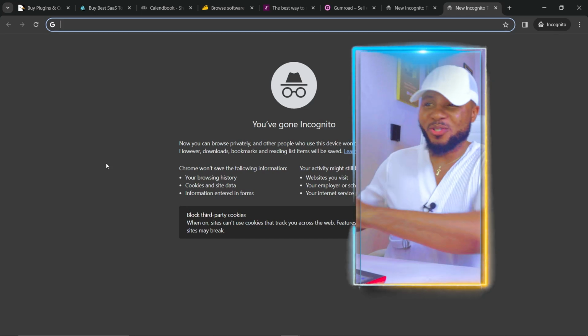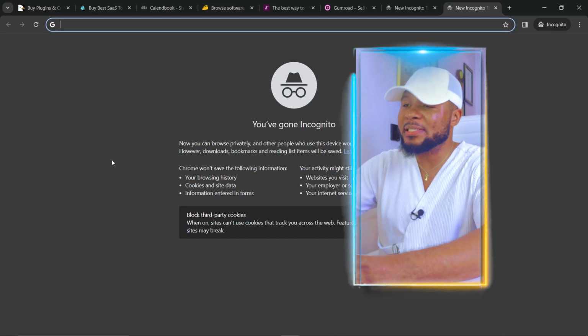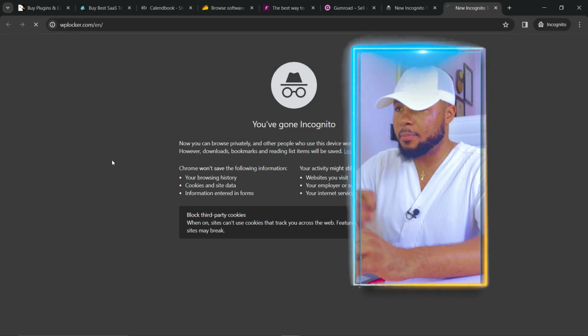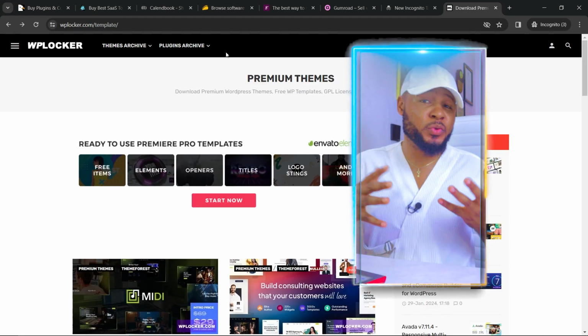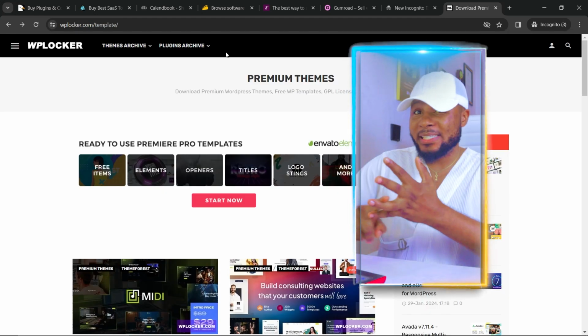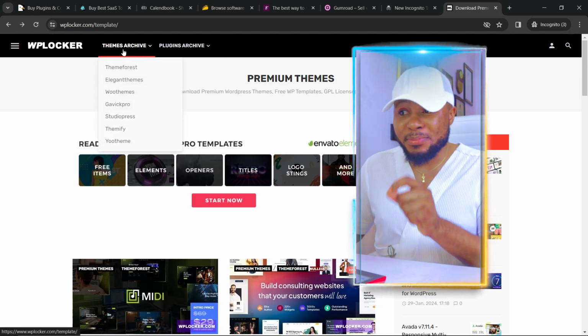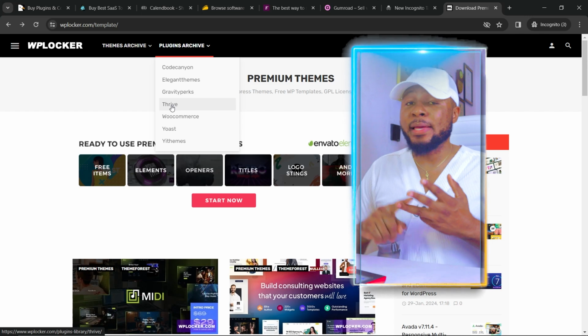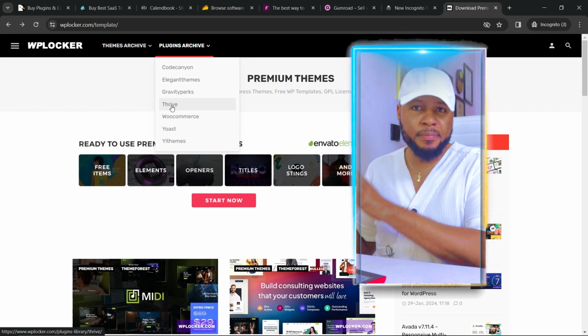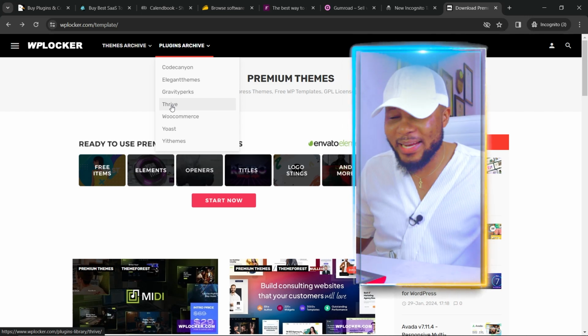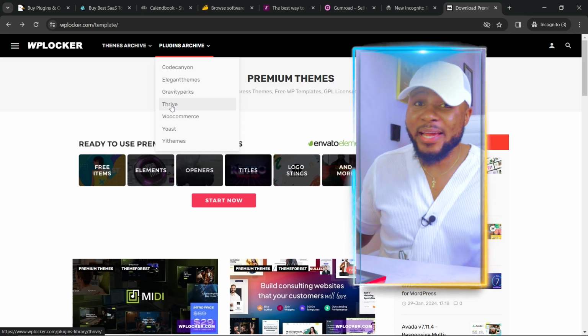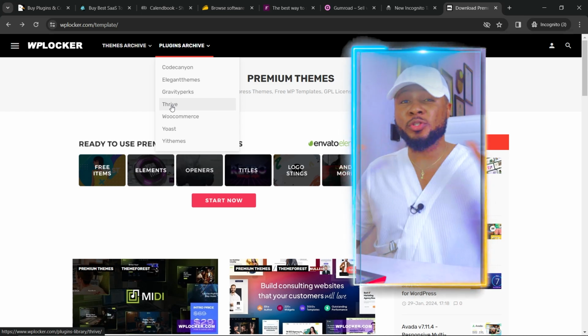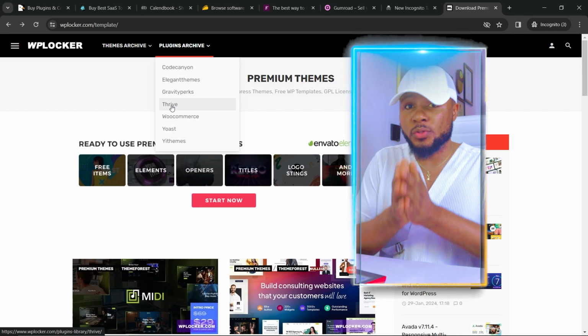So what you need to do is to come over to your browser and visit wplocker.com. Now, this platform is where you can get anything related to web designing, plugins and themes especially. So here you can see themes archive and plugins archive. So any type of plugin that you're looking for or any type of themes that you're looking for, you're going to find them here. Don't worry, you don't have to learn anything. You don't have to know how to design a website to be able to run this business. I'm going to show you how you can put it all together.